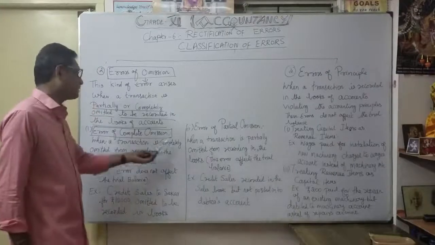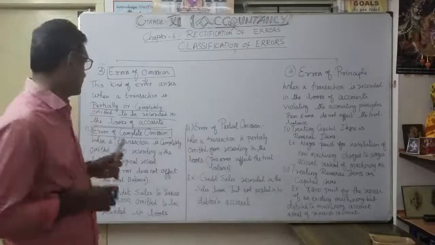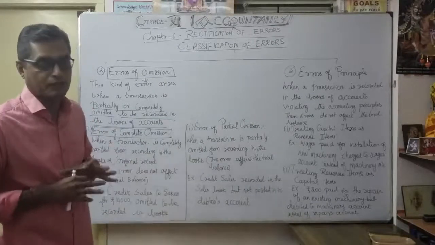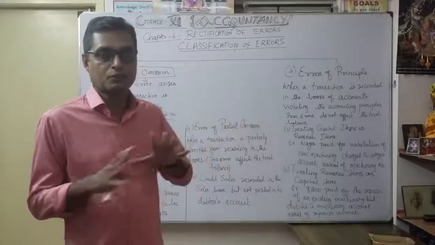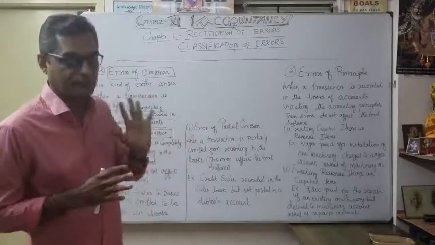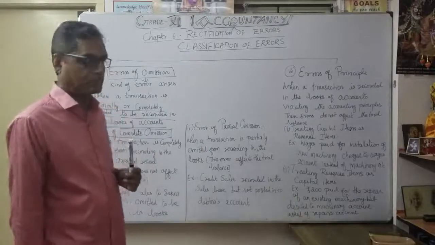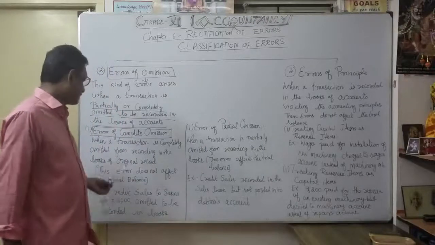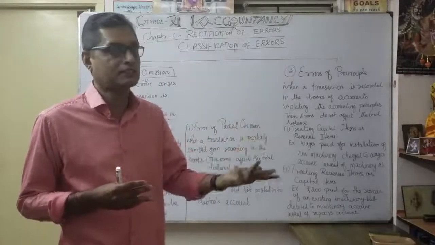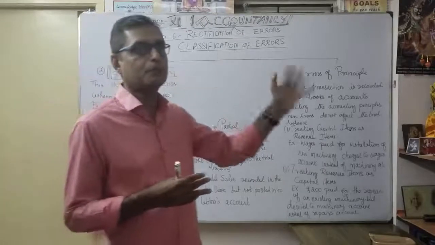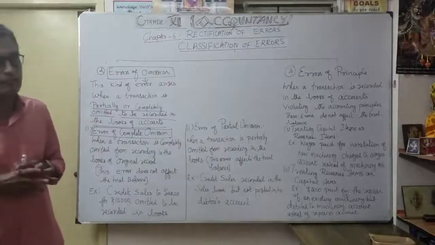When a transaction is completely omitted from recording in the books of original entry, the original record, we completely forget to record the transaction, both debit and credit. That's why it is called error of complete omission. This error does not affect the trial balance. Because we totally omitted to record the transaction, naturally it will not appear in the trial balance.